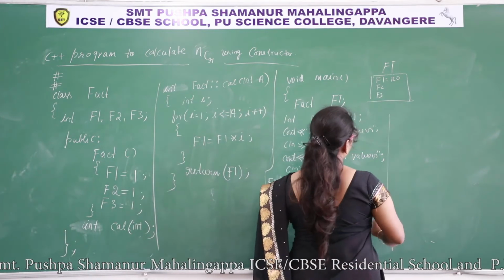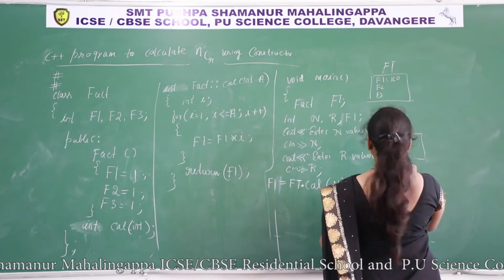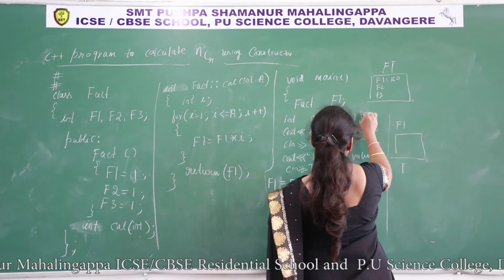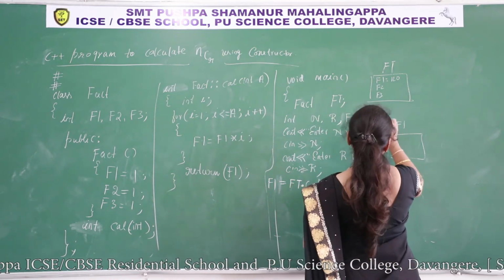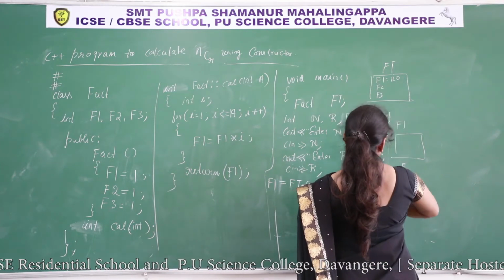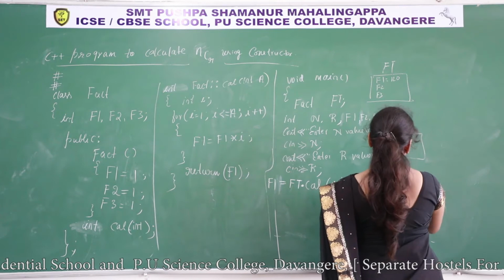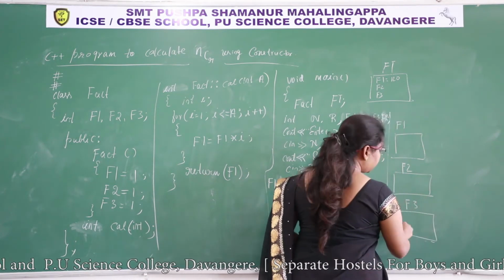So now here I am writing F1. I'll take some more variables here, F2 and F3. One more I required, FR, result, semicolon. F2, F3, these are normal variables.